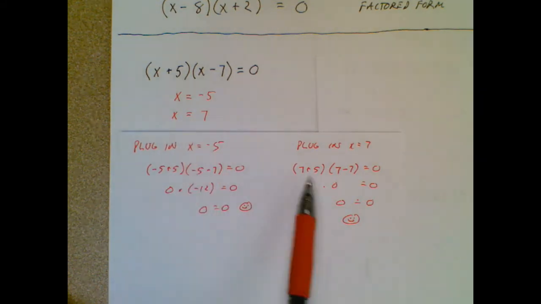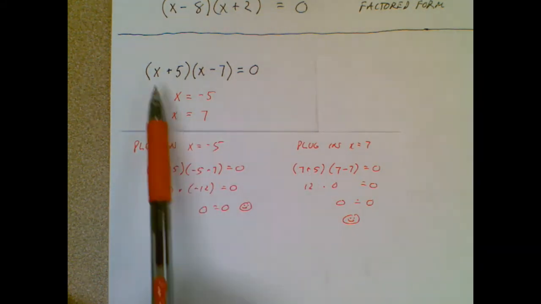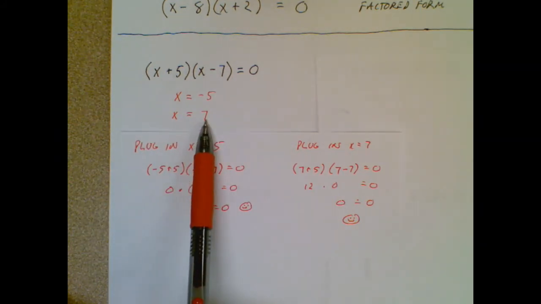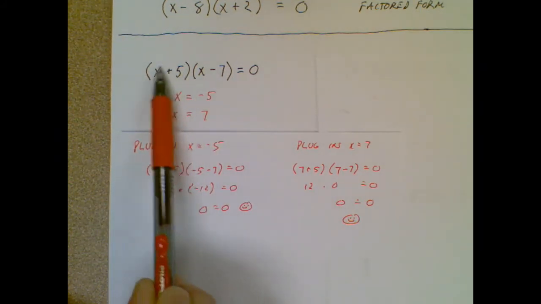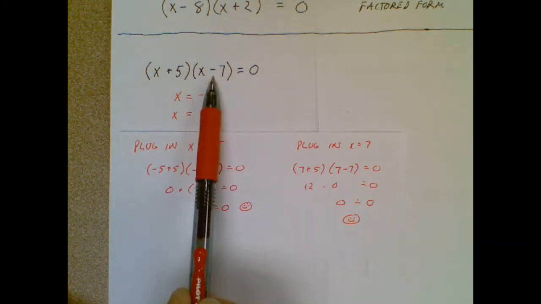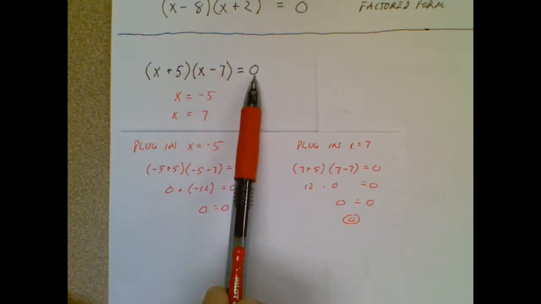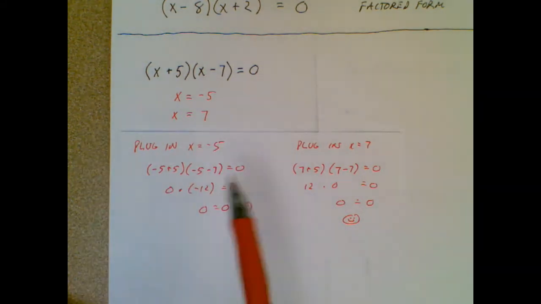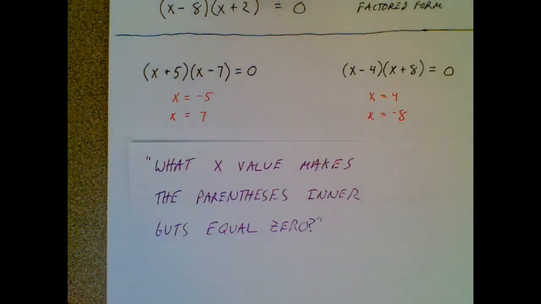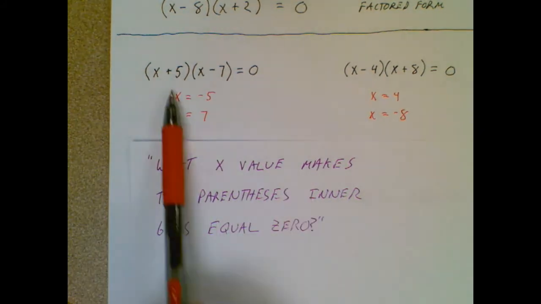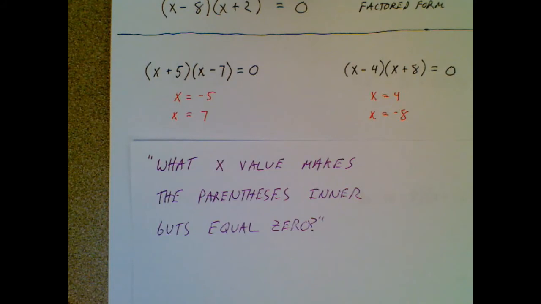Let's take a look at the 7. I can go through plugging the 7 into here, but I can do it very informally. Just look at this. If I take that 7 and I plug it in here, that's 12. If I take the 7 and plug it in here, that's 0. 12 times 0 is 0. That's telling me that 7 really does work. So you can always check yourself, but the thing that's going to go through your brain to get the answer is this: what x value makes the inner guts equal to 0?